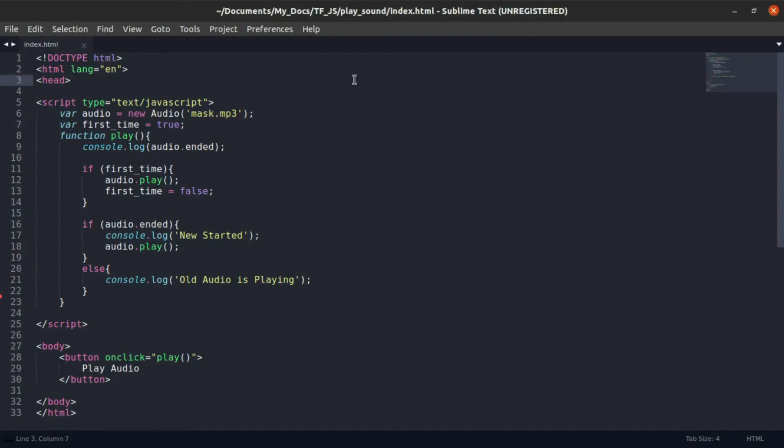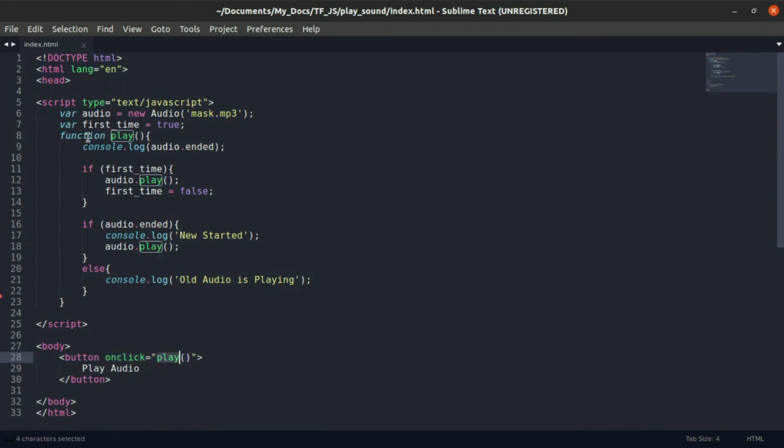Okay, so here is a very basic script that enables you to play audio using JavaScript. It is very easy, and we can develop this in JavaScript very easily. I have embedded this in the code itself, just for explanation purposes. It is a simple HTML page with JavaScript in script tags, and there is a button that I have added. Whenever I click that button, it executes the function play.